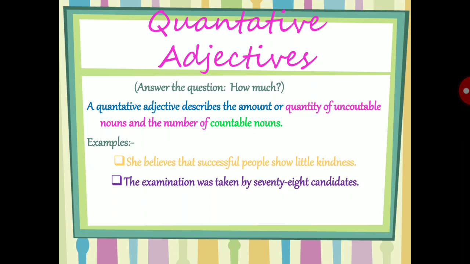Now the next one: the examination was taken by 78 candidates. It is how many, how much. It means a quantitative adjective always answers the question of how much or how many. So how many candidates? 78 candidates. So here the quantitative adjective is 78, because we know that a quantitative adjective describes the amount or quantity of uncountable nouns and the number of countable nouns. Now we'll move to the next type of adjective.